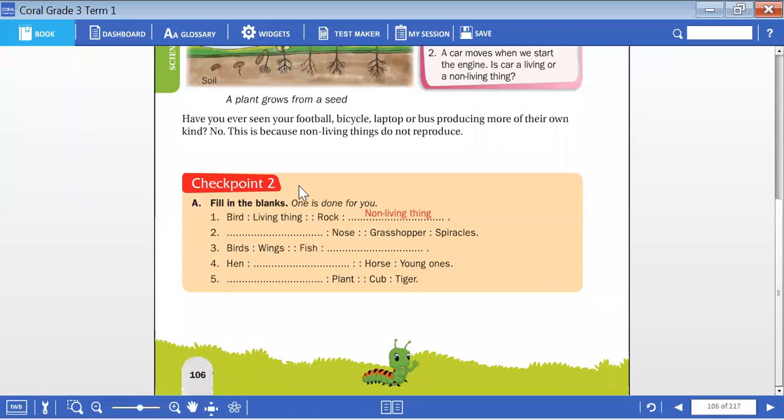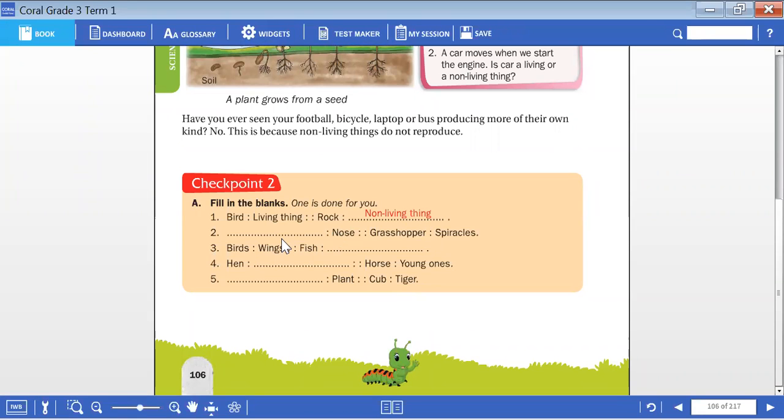Here, children, there is a checkpoint 2 for you. This is today's task. Please fill the blanks. One is done for you. Here are 5 fill in the blanks for you. You can fill the remaining. Bird, living thing. Rock is a non-living thing.